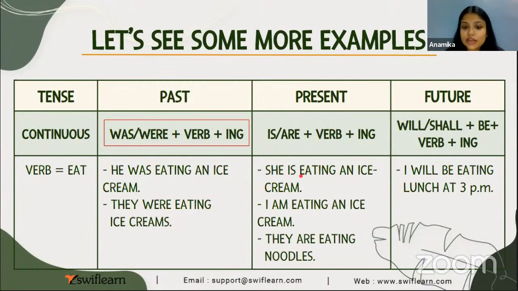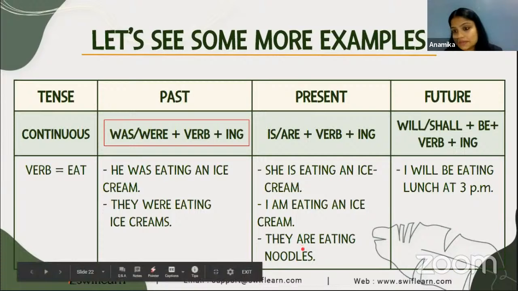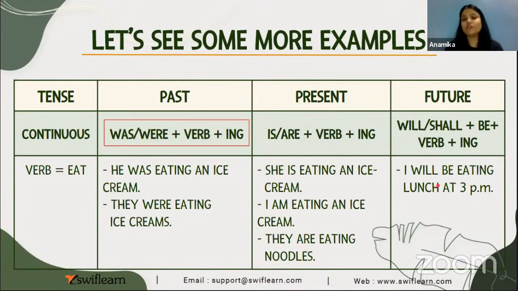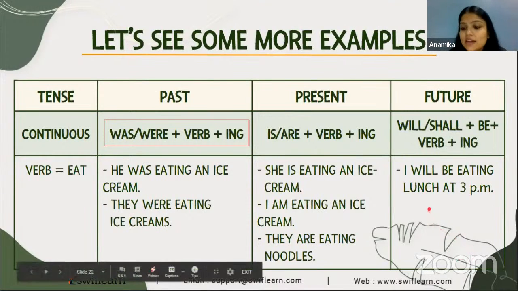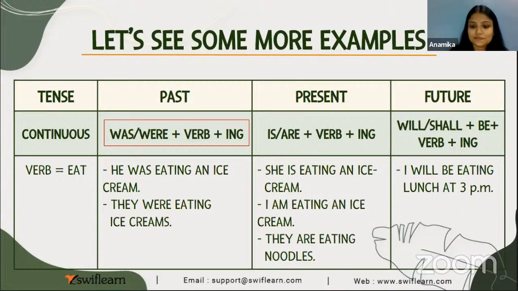Now in the present continuous tense, how we will frame the sentence? She is eating an ice cream. I am eating an ice cream. They are eating noodles. And now look at the future continuous tense. As I told you, we simply do what? We either write will or shall plus be plus the verb plus ing. So I will be eating lunch at 3 p.m. I will be going for the shopping after the session. All right. Clear? If not clear, you can ask me.